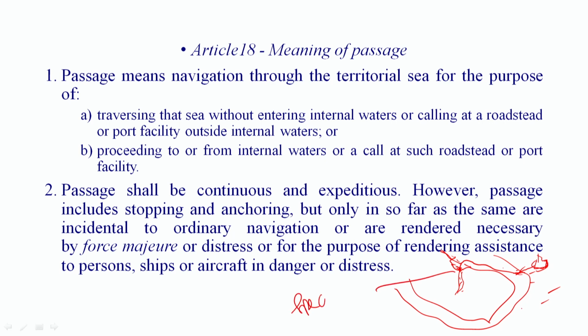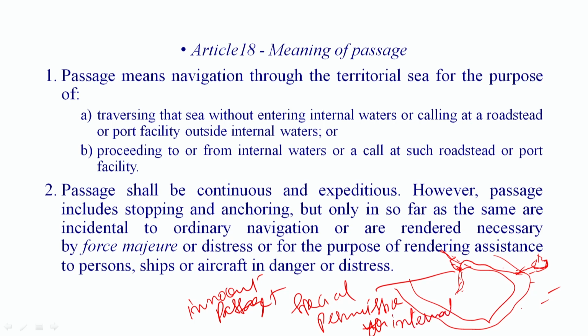It will not enter this internal water area until it seeks special permission. So, I write it: innocent passage plus special permission for internal waters. That is required. Otherwise, generally, innocent passage means traversing through this territorial water area, that is the 12 nautical miles area, traversing that sea without entering the internal waters or calling at a roadstead or port facility outside internal waters.